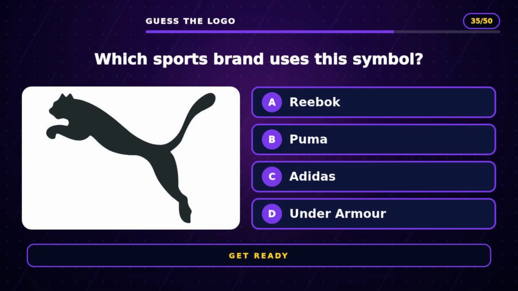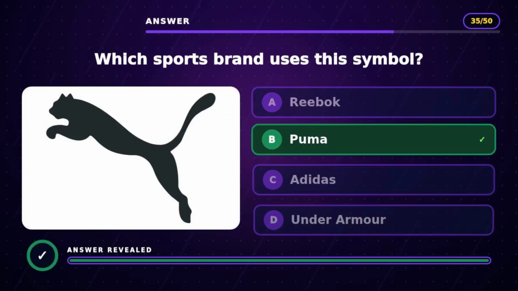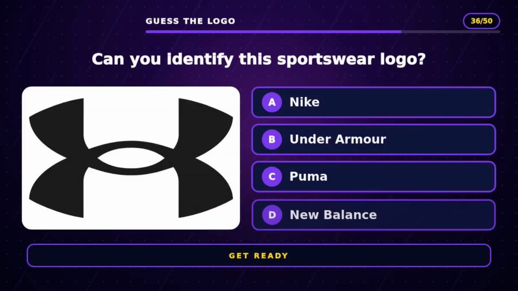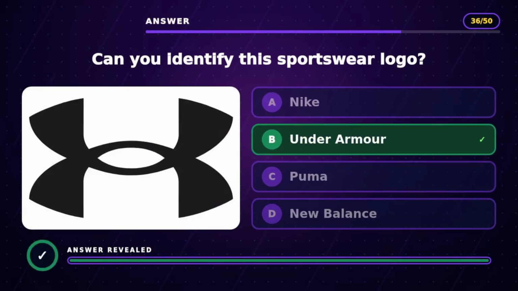Question 35. Which sports brand uses this symbol? The answer is B, Puma. Question 36. Can you identify this sportswear logo? The answer is B, Under Armour.